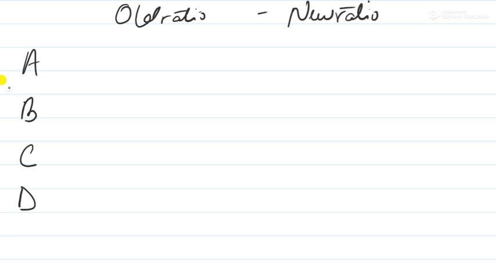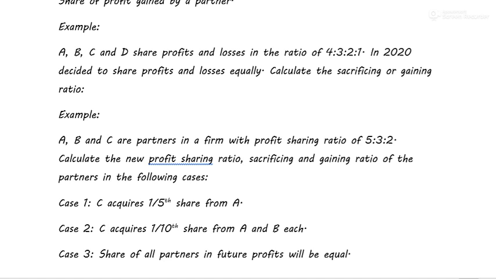So we have written down the names of each partner, and this is a kind of table drawn. Here we'll write all the old ratio, and here we'll write the new ratio, and then we'll calculate the sacrificing or gaining. So the old ratio of A is 4 by 10.